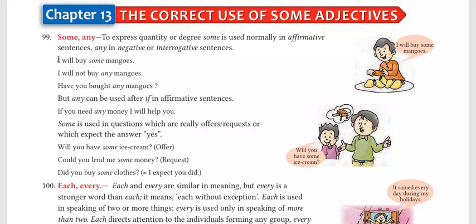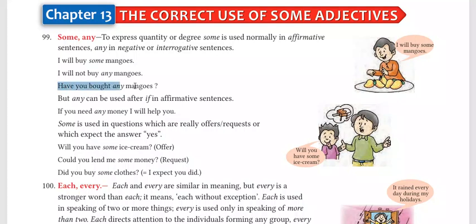Now some examples are here. I will buy some mangoes. This sentence is a positive sentence. That's why the person has used some mangoes. I will not buy any mangoes. This is a negative sentence. Now, I will not is future negative, right? I will not buy any mangoes. We are using any here. Why? Because the sense is negative. The sentence is making a negative statement.